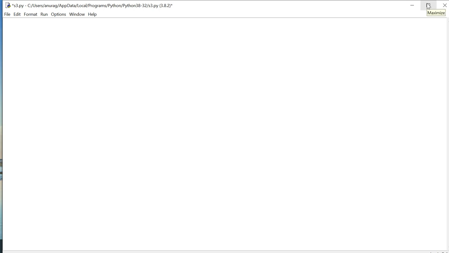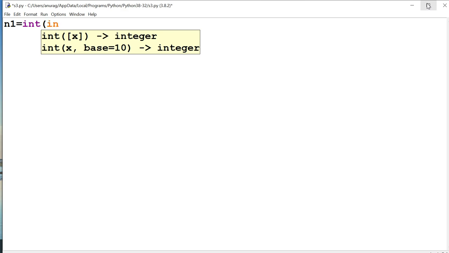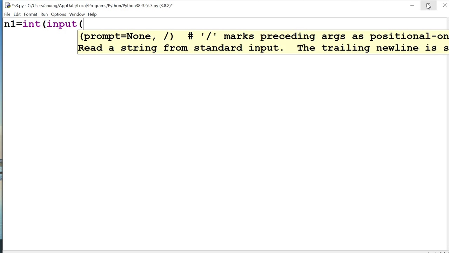Hello everyone. In this program, we will see the addition of two numbers using a function. To add two numbers, first we need two numeric values. So, we will take two numbers from the user. And to take a number from the user, we need an input function. We will pass the message, enter first number,